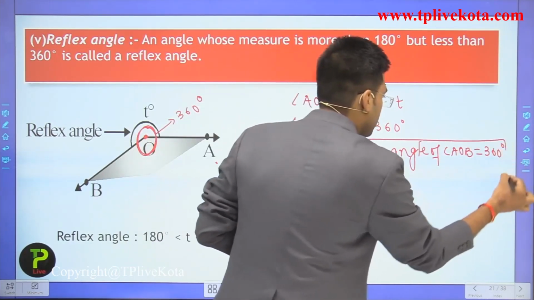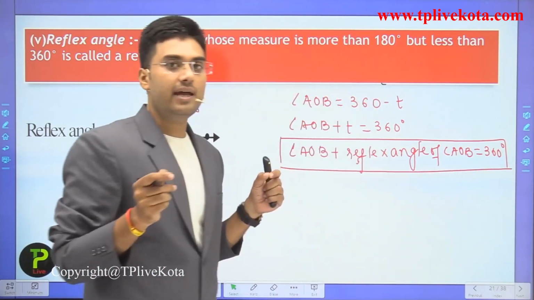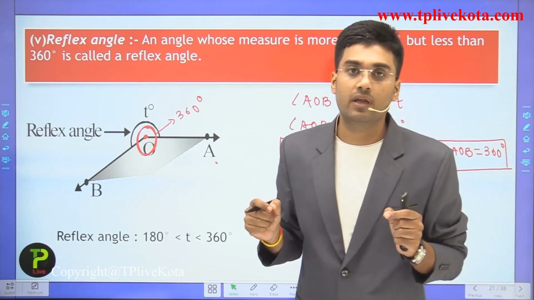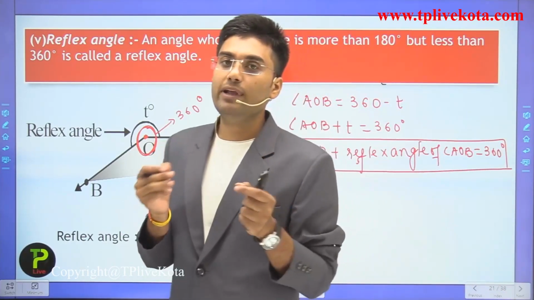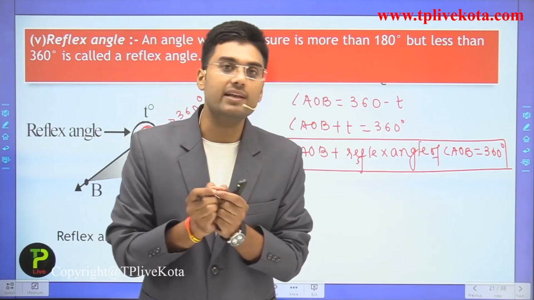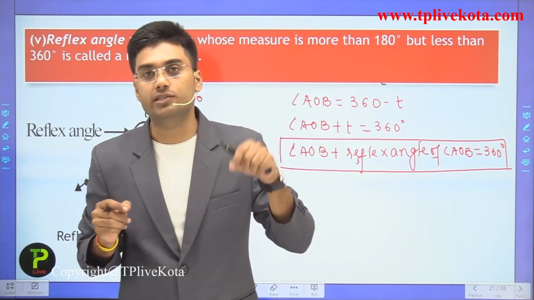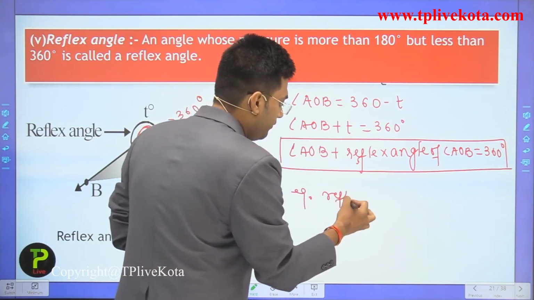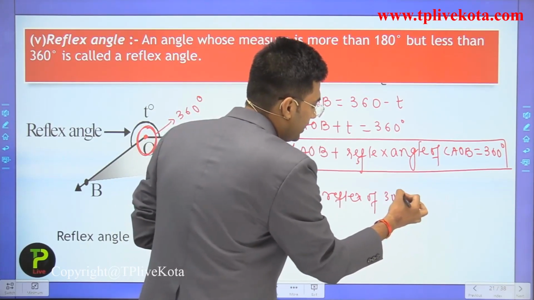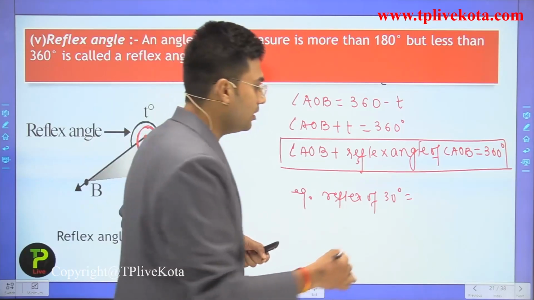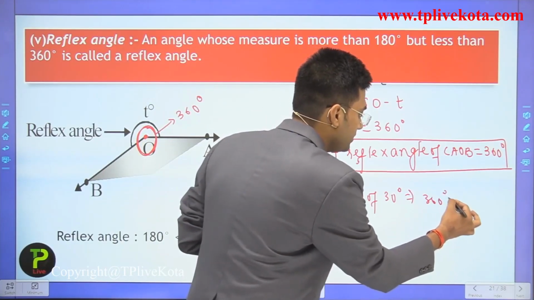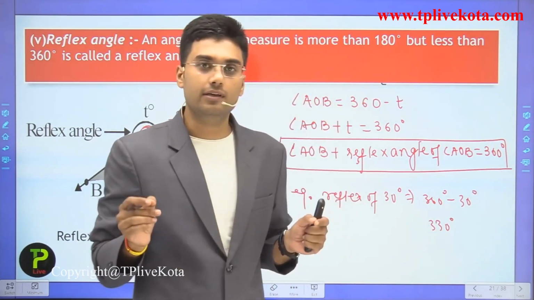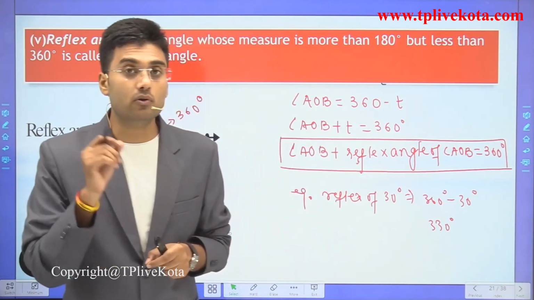Clear? So students, from here we can say that the sum of an angle and the reflex of that angle is equal to 360 degree. And if we have to find the reflex of any angle, then we can find it very easily by subtracting that from 360 degree. For example, reflex of 30 degree is 360 minus 30 degree, that is equal to 330 degree. Clear? I hope you understand all about the reflex angle.